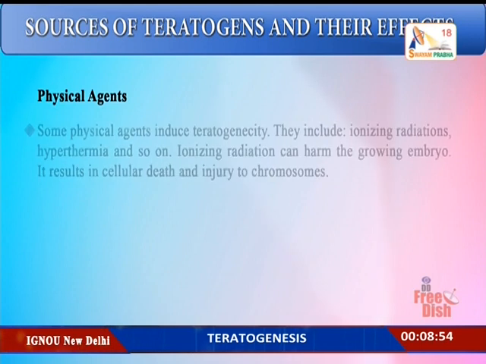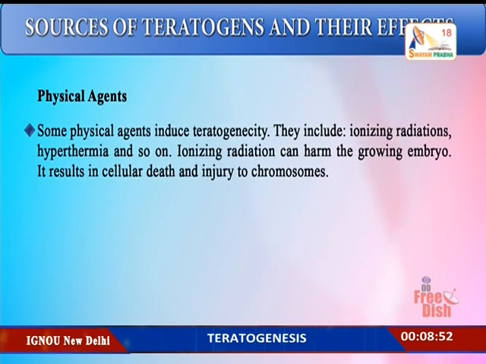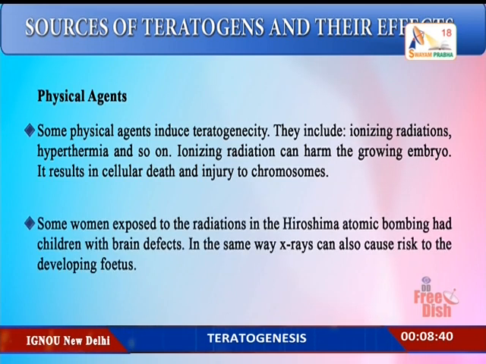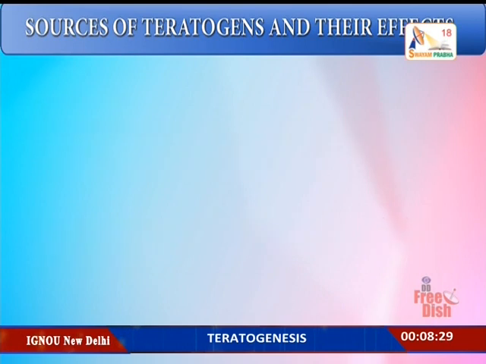Physical agents. Some physical agents cause teratogenicity. They include ionizing radiation, hypothermia, and so on. Ionizing radiation can harm the growing embryo. It can result in cellular death and injury to the chromosomes. Some women who were exposed to the radiation in the Hiroshima atomic bombing had children with brain defects, and in the same way X-rays can also cause risk to the developing fetus.